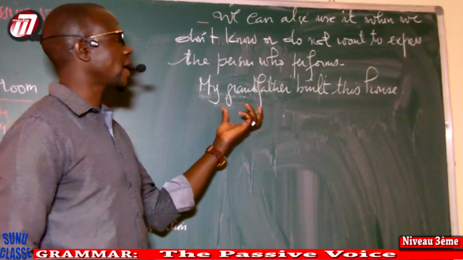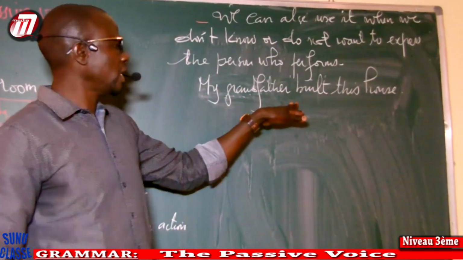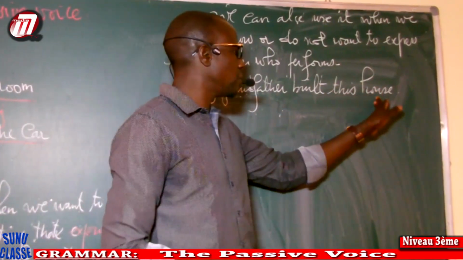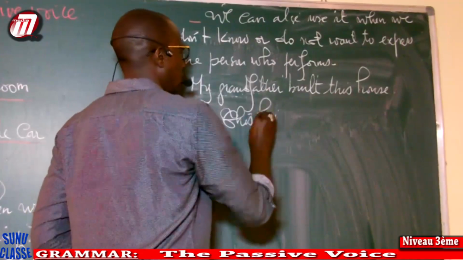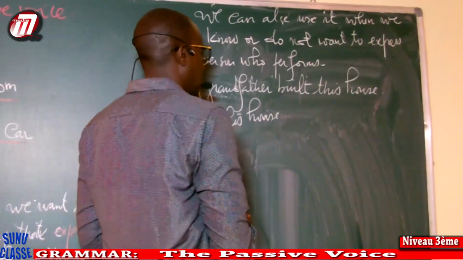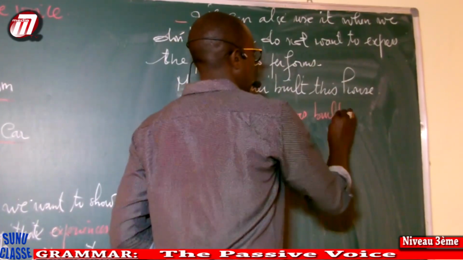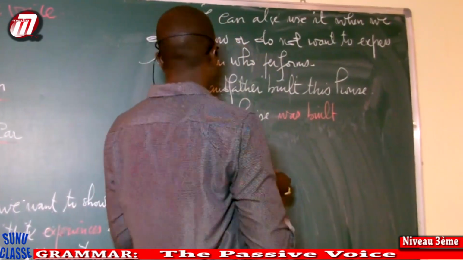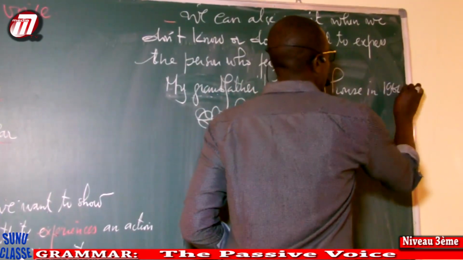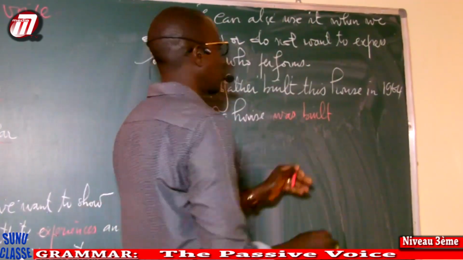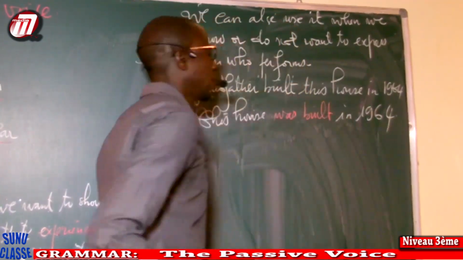This sentence is in the active voice. But if my grandfather does not interest me, if the house interests me, I'm going to say this house was built by my grandfather in, for example, 1964. This house was built in 1964. And stop there.